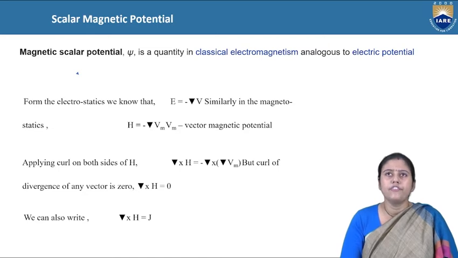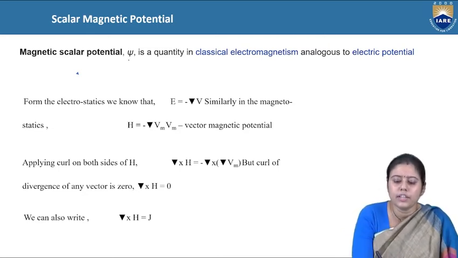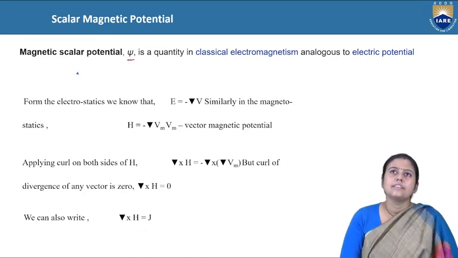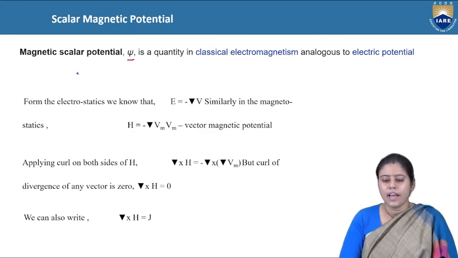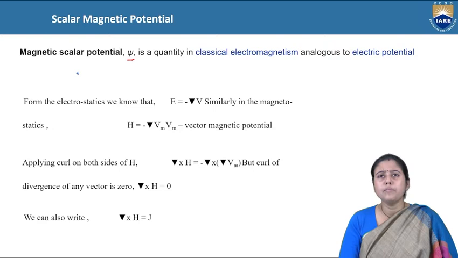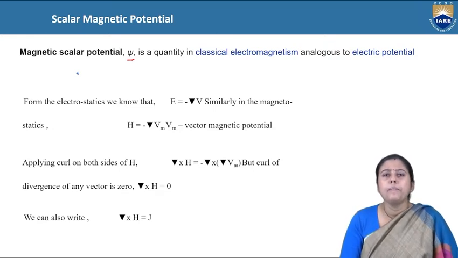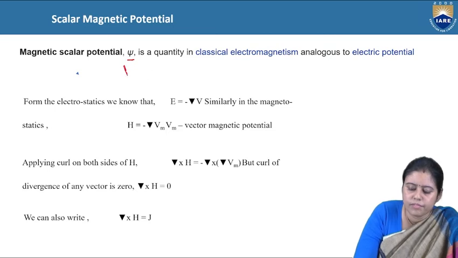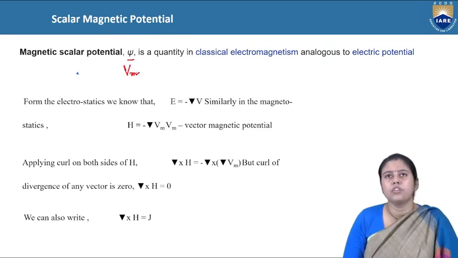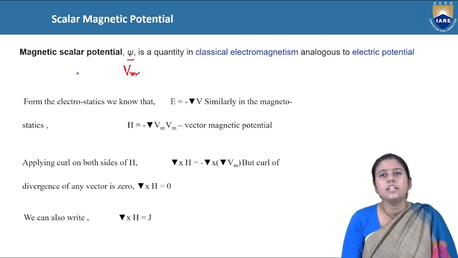Scalar magnetic potential can be written with the term psi. Sometimes it can be written as Vm also, the potential due to the magnet.